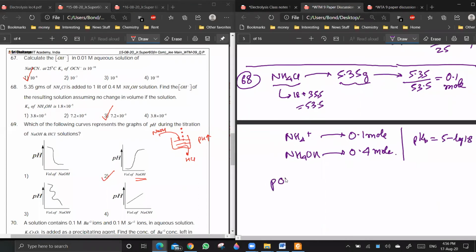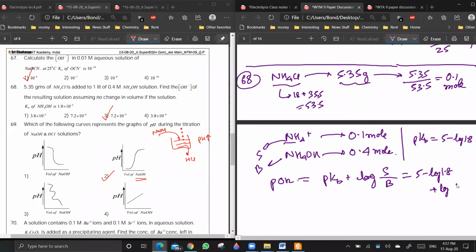What is the pOH? It will be pKb plus log of salt by base. In this case, this is the salt, this is the base, and this is the basic buffer. So it will be 5 minus log 1.8 plus log of salt by base.